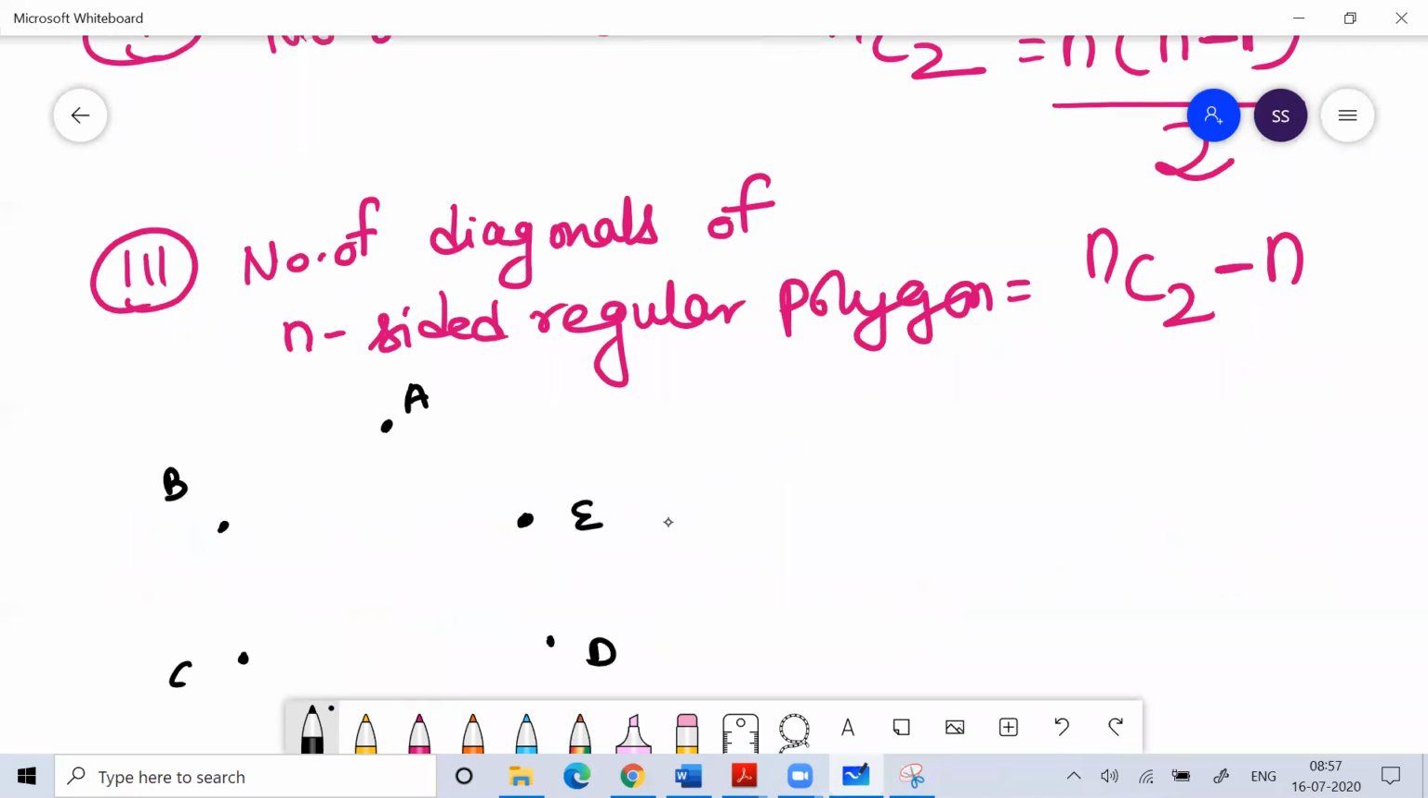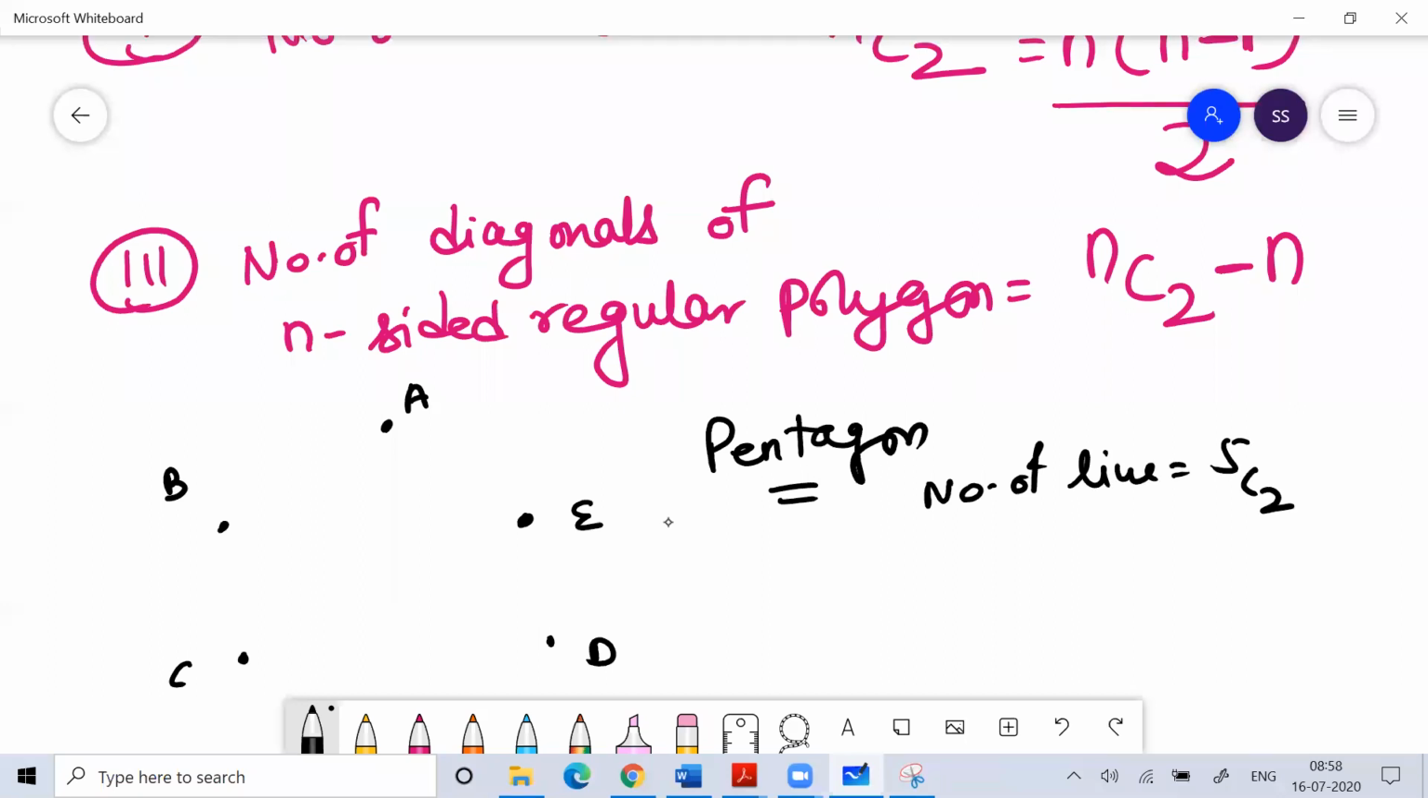Suppose there are 5 points, A, B, C, D, E. With 5 points, what can you draw? You can draw a pentagon. If 5 points are there, how many lines can you draw? If I ask the number of straight lines, you can say 5C2, which is 10 lines. But I'm not looking for lines, I'm looking for diagonals.